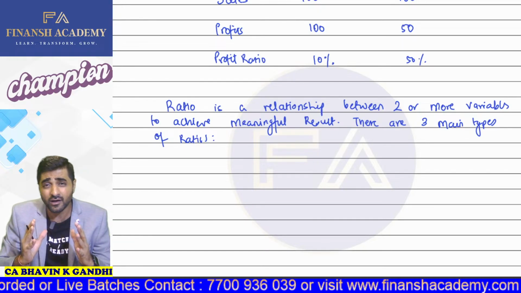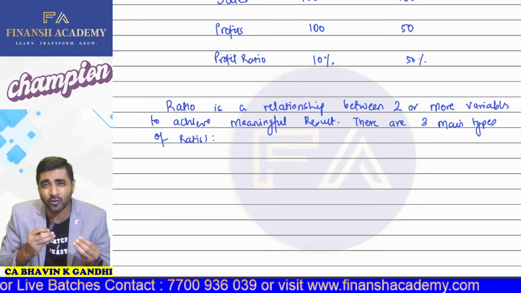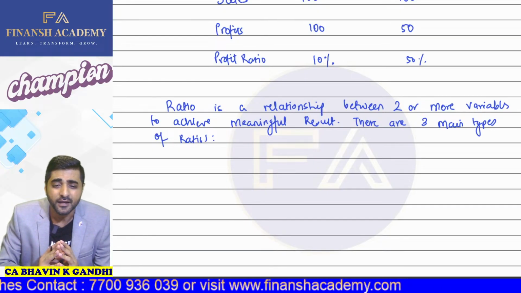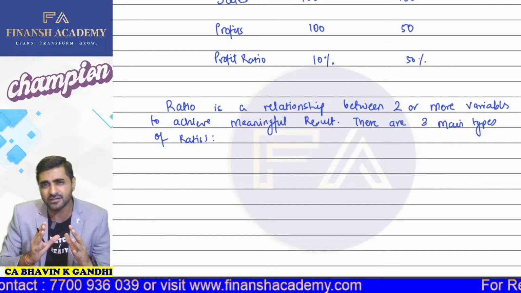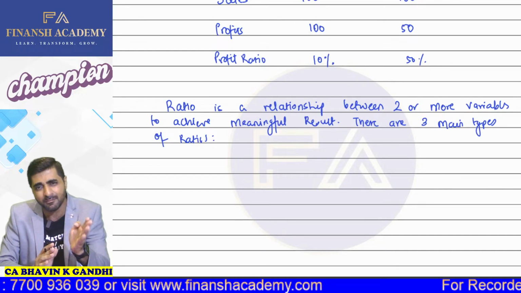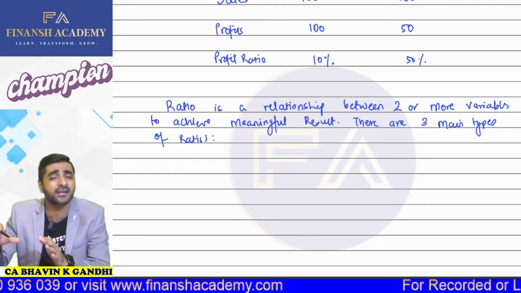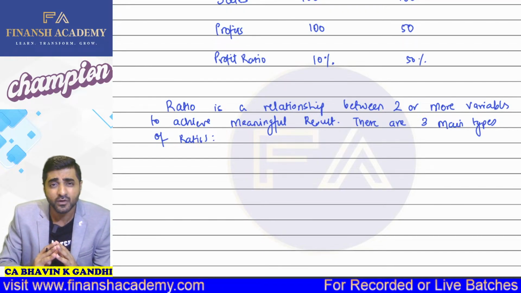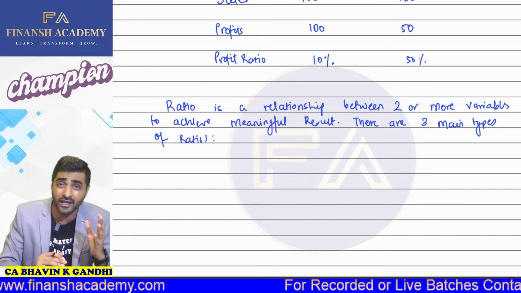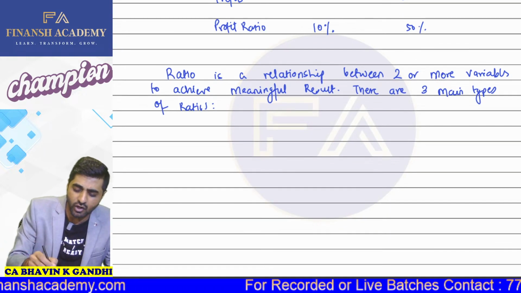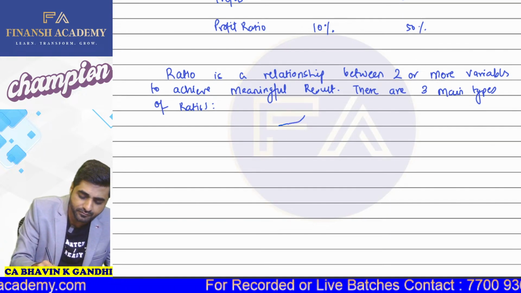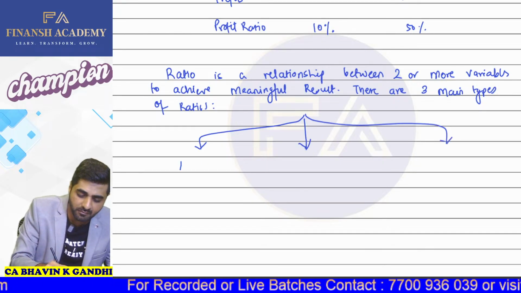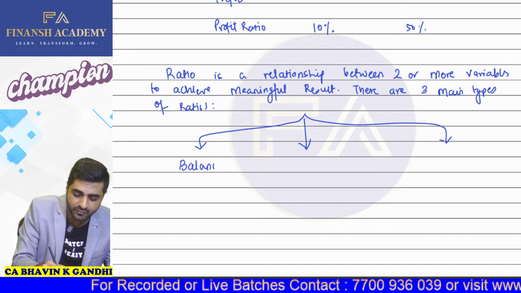So in all, you will be studying somewhere around 37 to 40 ratios in this entire chapter. Okay. But these 37 to 40 ratios, I have classified into three main types of ratios, and then there are some other important ratios as well. But these three main types of ratios are, the first one is called your balance sheet ratios. Okay. So you all can just make a note of this. First one is called your balance sheet ratios.